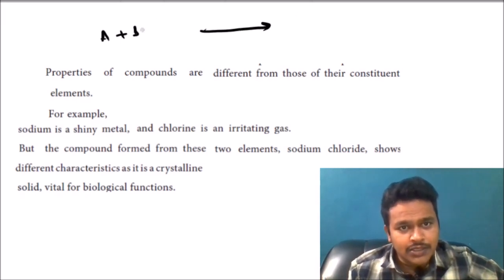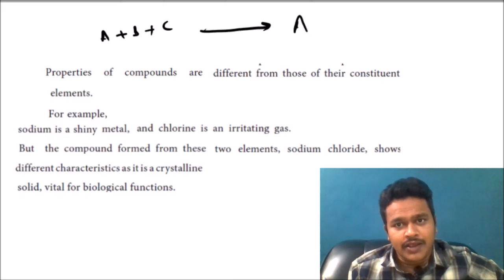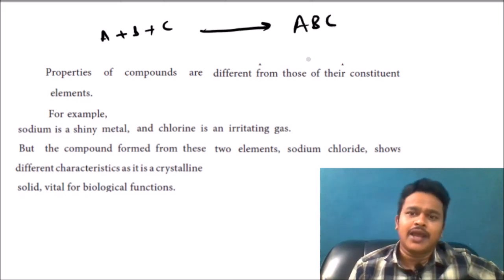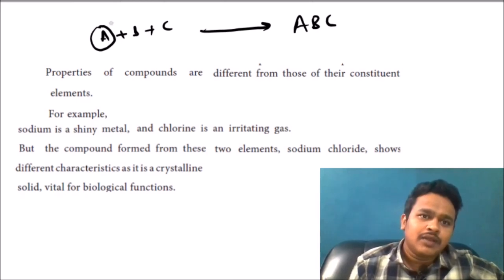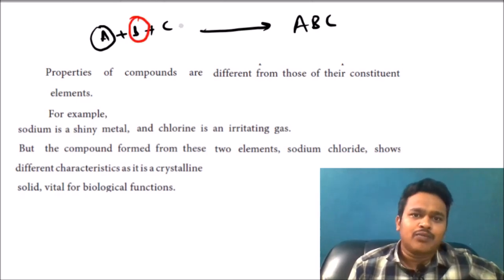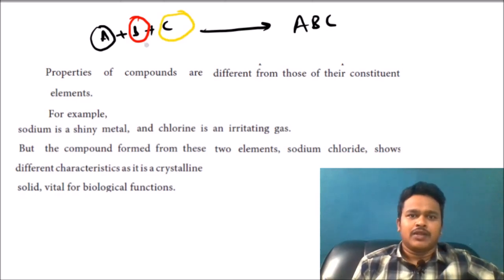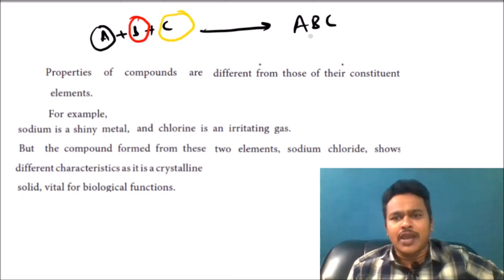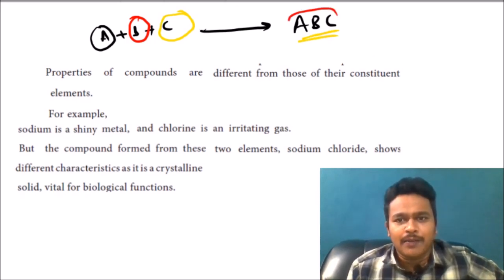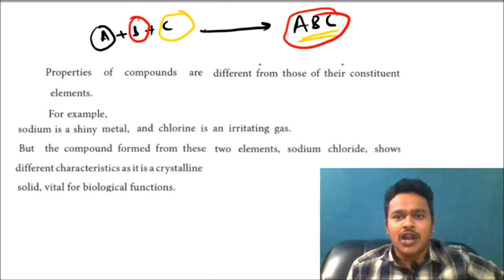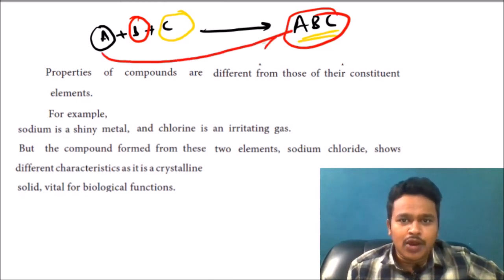A atom plus B atom plus C atom gives an ABC molecule or a compound. A atom has one property, B atom has one property, and C atom has one property. Whenever ABC is mixed and one ABC is formed, it has a different property. It does not match the A property, the B property, or the C property.